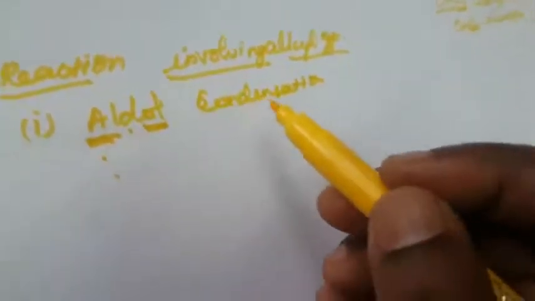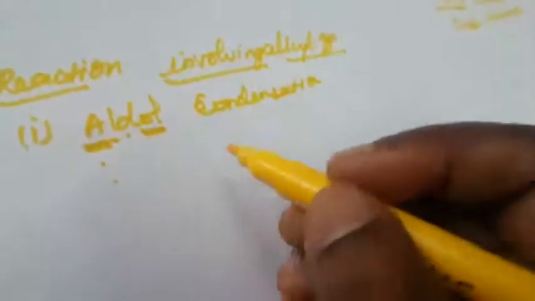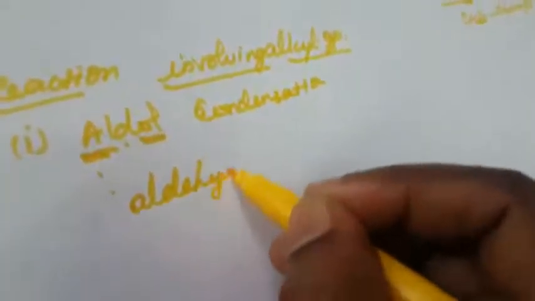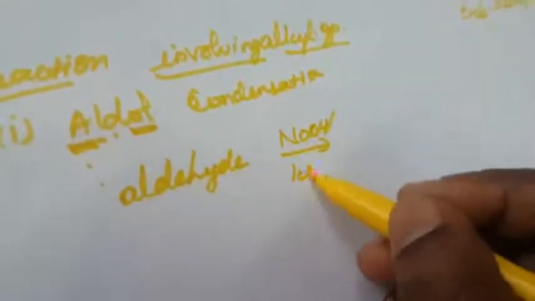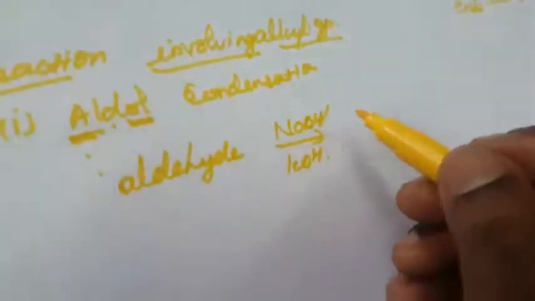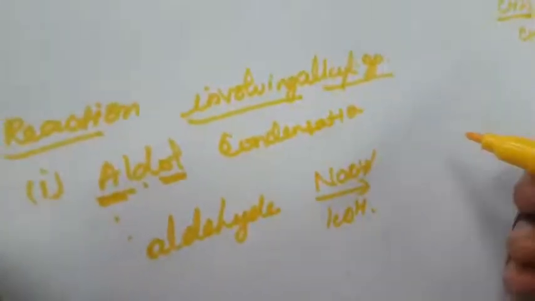The carbon attached to the carbonyl compound is called the alpha carbon. When an aldehyde reacts with sodium hydroxide or KOH, two molecules of an aldehyde having alpha hydrogen add together to give a beta hydroxy aldehyde or beta hydroxy ketone, the ketol. So what is meant by alpha hydrogen?